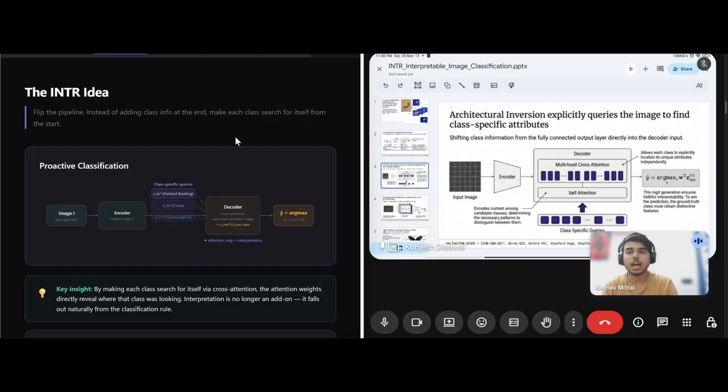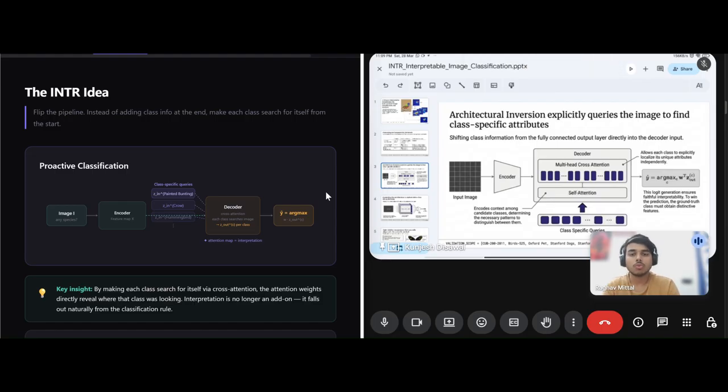Coming to the INTR idea, instead of extracting features first and adding class information at the end, INTR takes a proactive approach. It asks each class to search for itself in the image. Like, instead of one generic detective examining a crime scene, you have one detective per suspect. So formally, for each class C, INTR extracts a class-specific feature vector from the image. That is the query. Then it asks, does the class C find itself in the image? The class C with the strongest score wins.